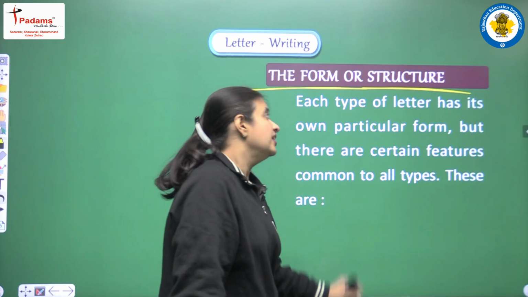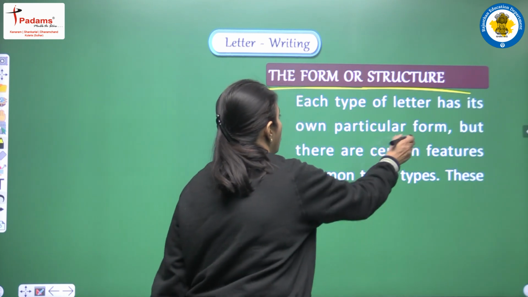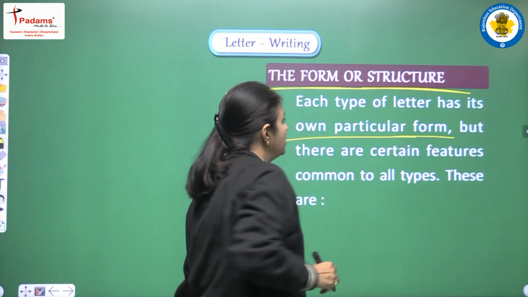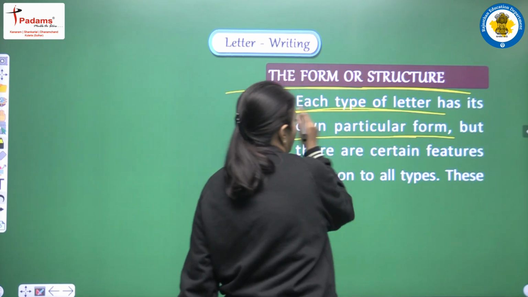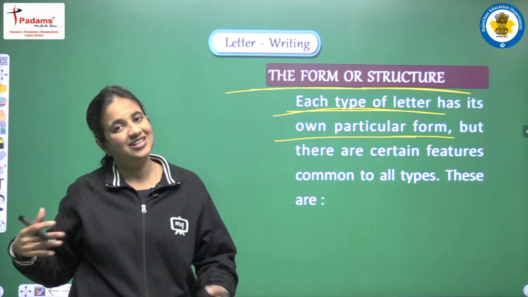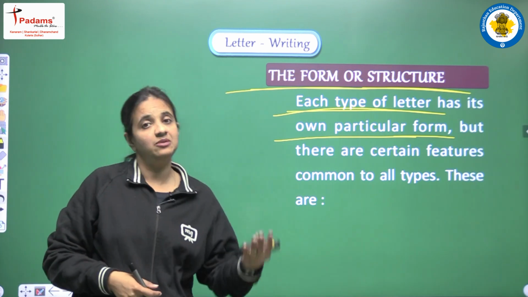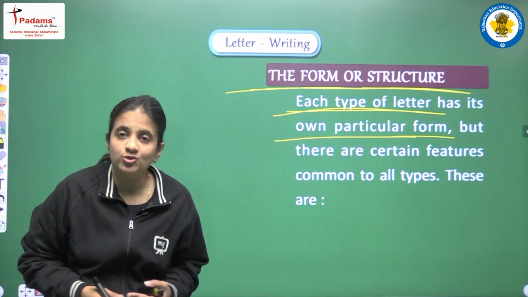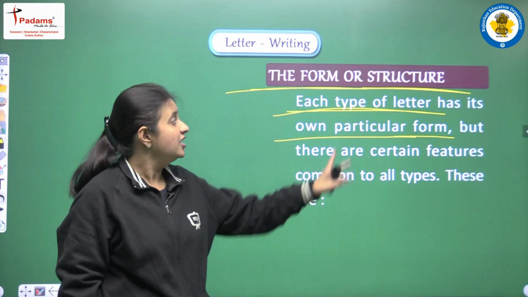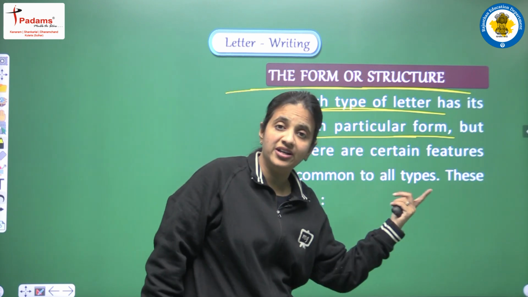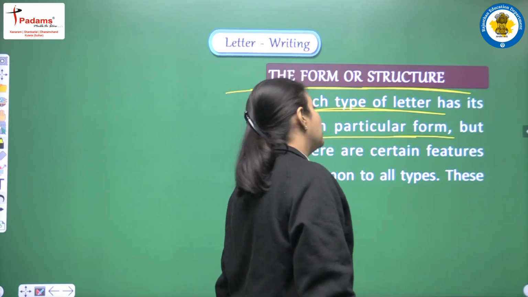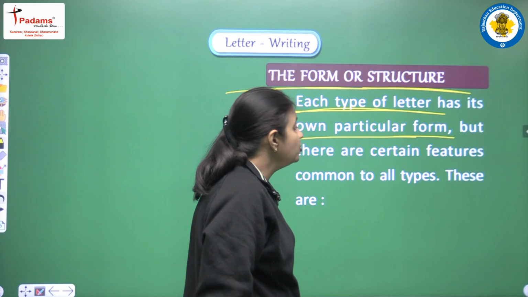So let's see, each type of letter has its own particular form. The first point we have here is that each type of letter, and we have already discussed the different types, personal letter, business letter, so many types of letters, has its own particular form, but there are certain features common to all types.